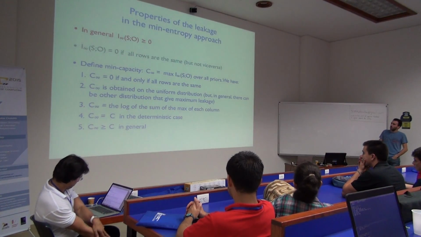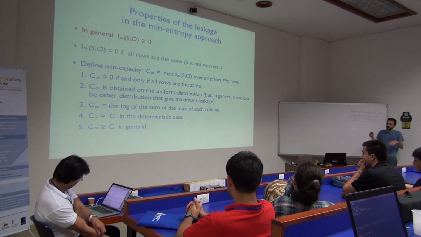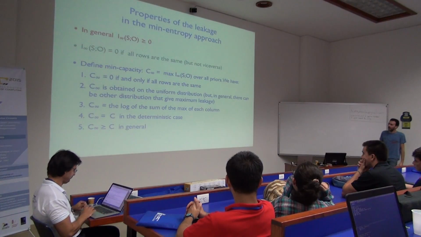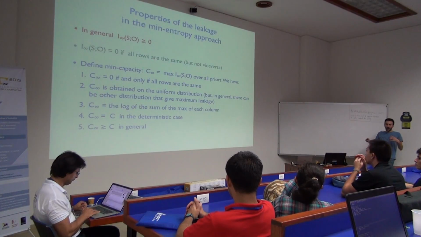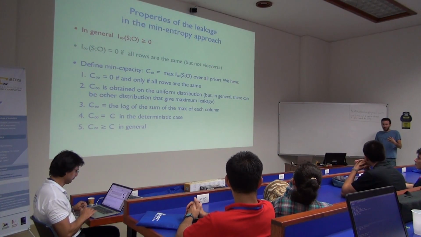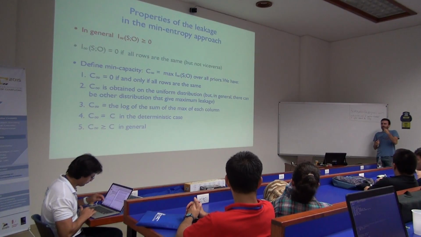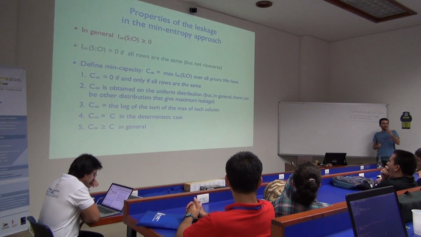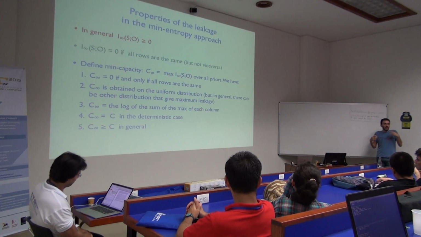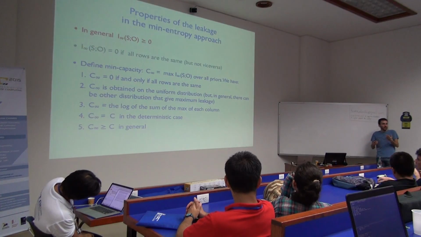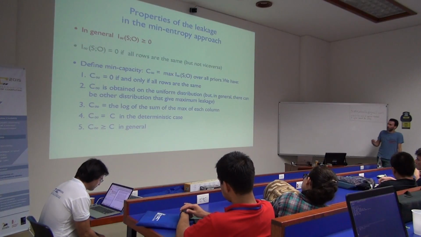So, properties. In general, leakage is non-negative, and this holds for all the entropies that I'm using. I would like to have this, because a negative leakage would be counterintuitive, in the sense that it would make an adversary less capable, less informed after an observation than he was before, right? And this intuitively is absurd. An adversary would just ignore the observation if it is of no use. So this cannot be confused.